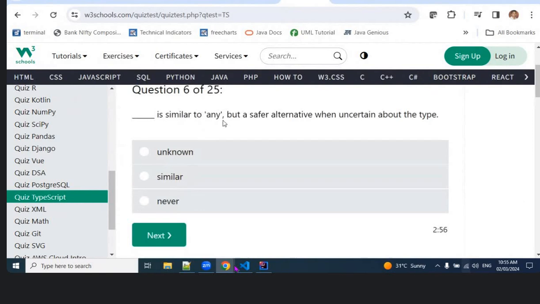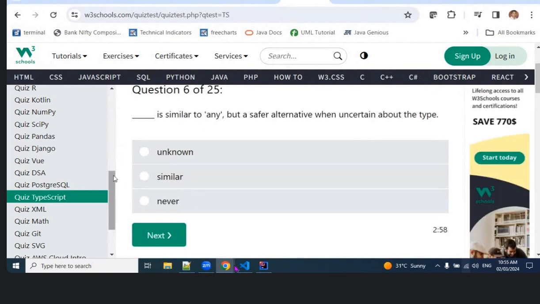Tick null check, strict check, no auto type. Dash is similar to any but a safer alternative.